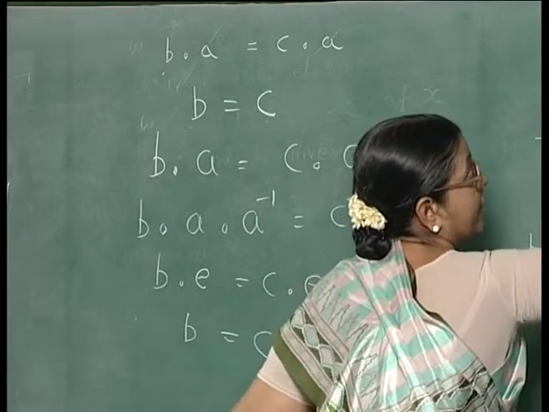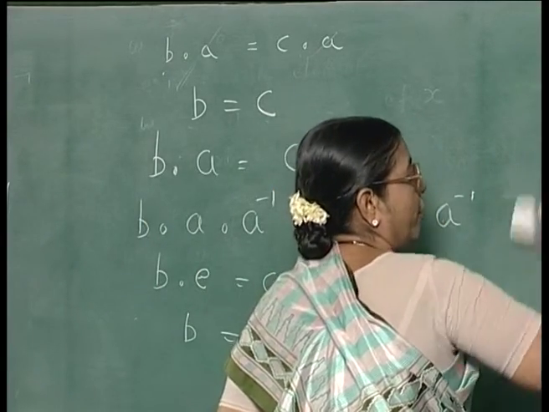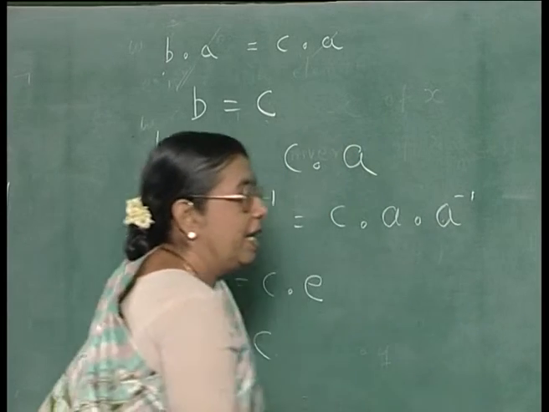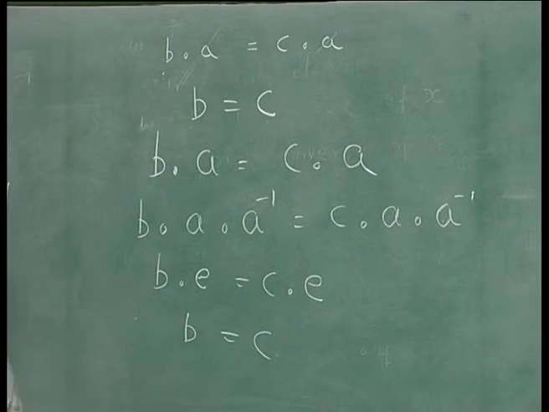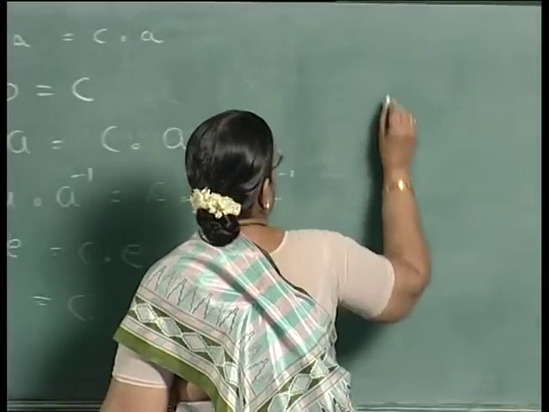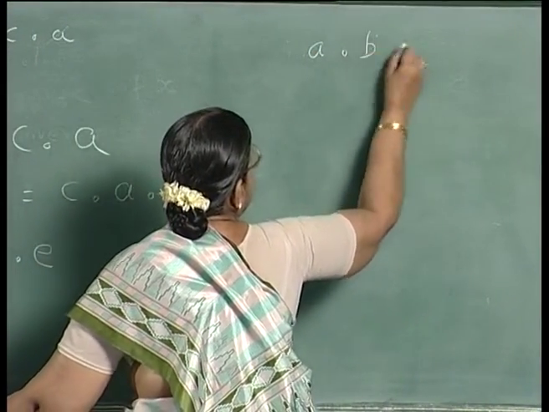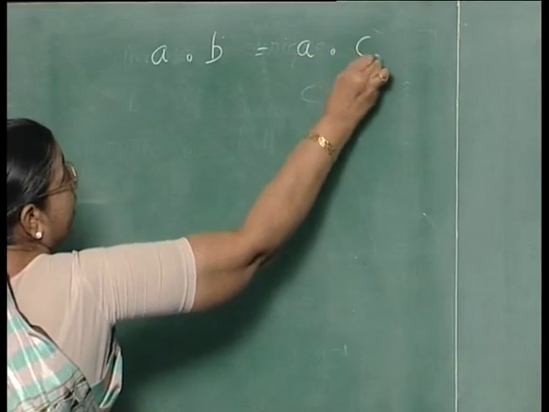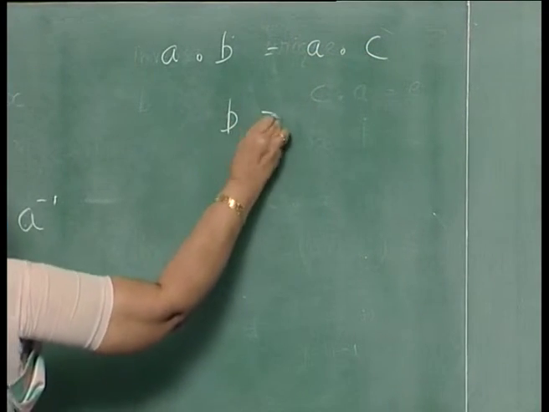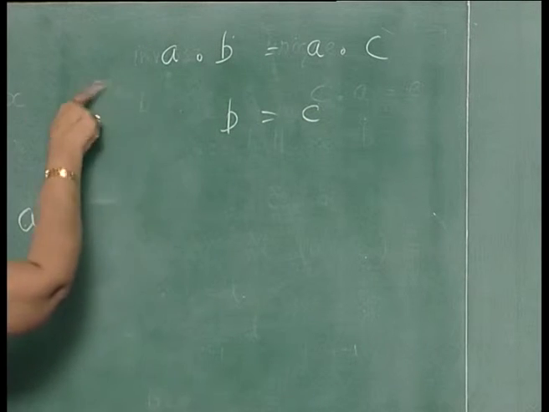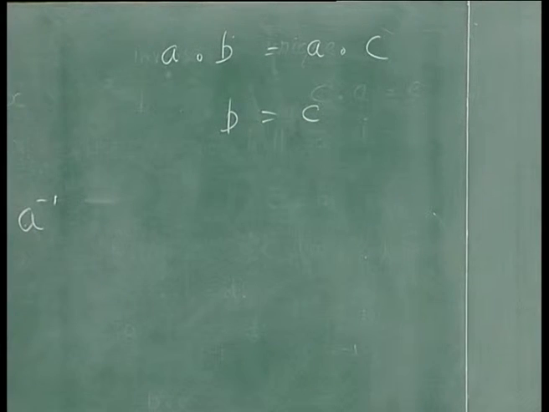In semi-groups, this cancellation may not hold at all, so you have to be careful while dealing with problems. Similarly, left cancellation also can take place. Suppose A dot B is equal to A dot C, then from this you can conclude B is equal to C, because if you pre-multiply with A inverse, you will find that B becomes equal to C. So, left cancellation and right cancellation will hold for groups.